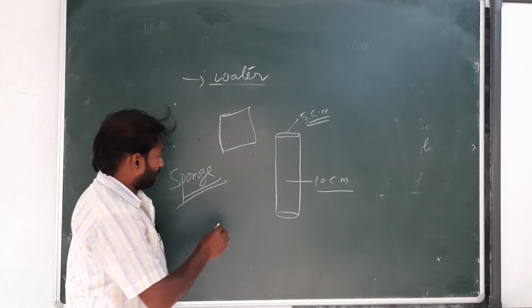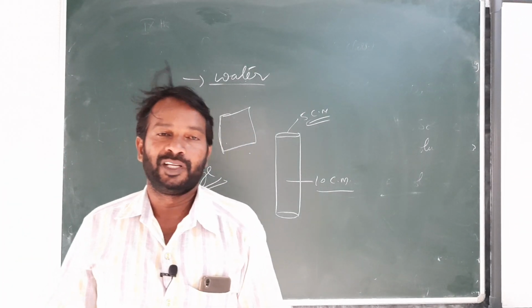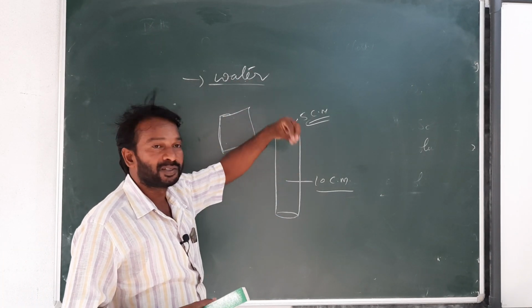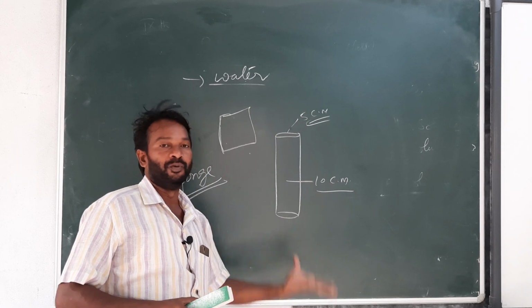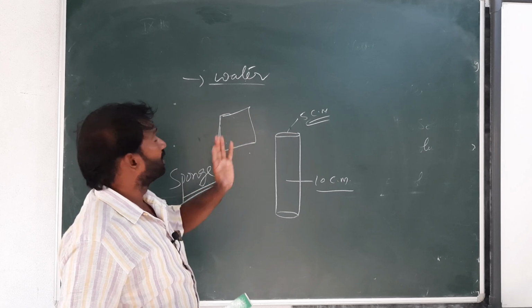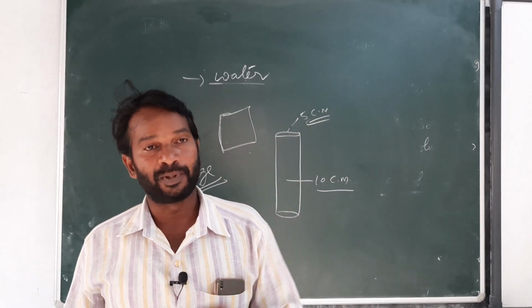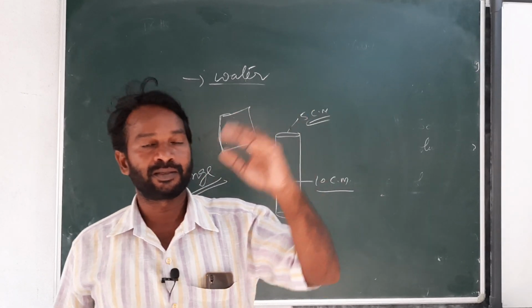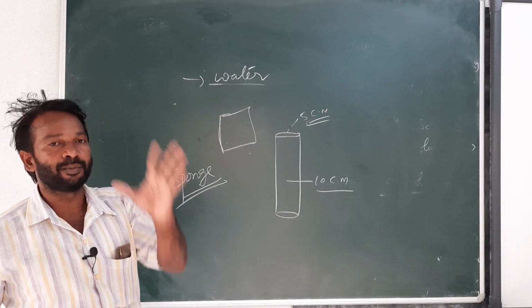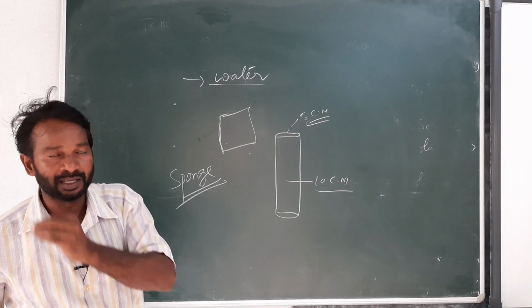Now dip this sponge in water and try to push it through the tube. Now it is moving easily. Like this, in our body, for free bowel movement of food materials and to carry out various functions, water plays the same role. Water is useful to carry out various processes easily.